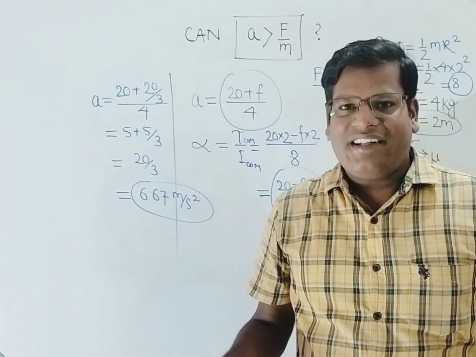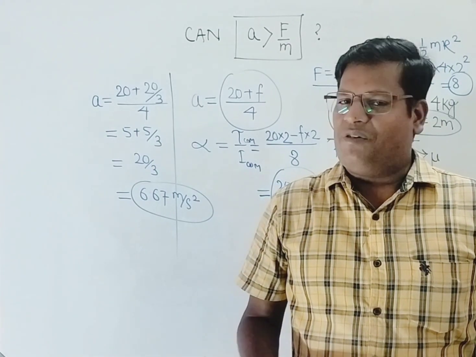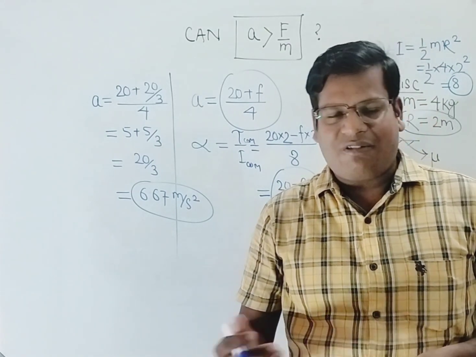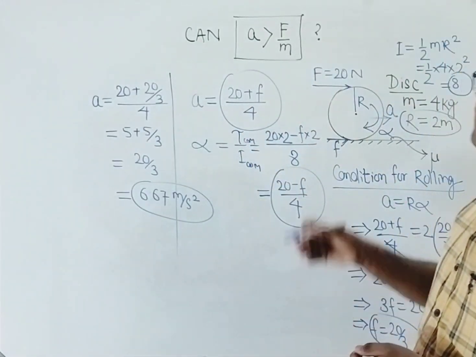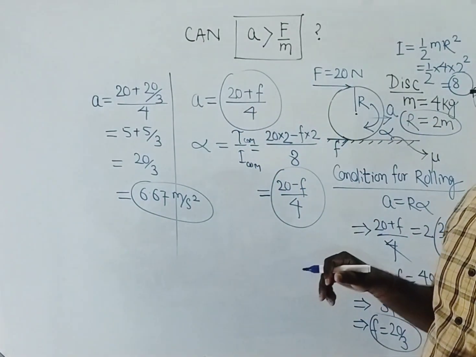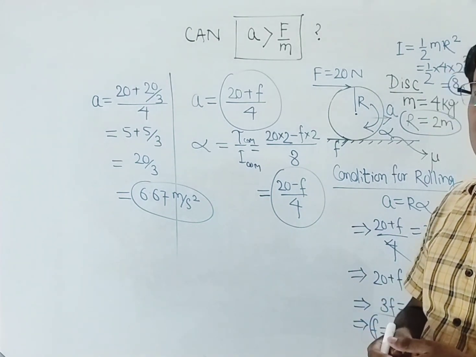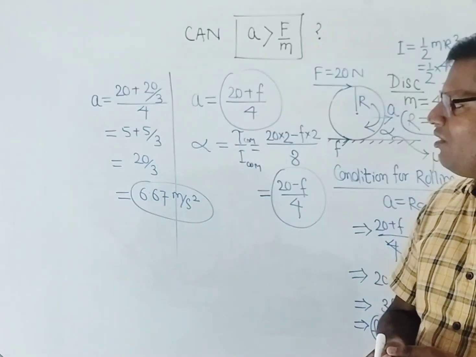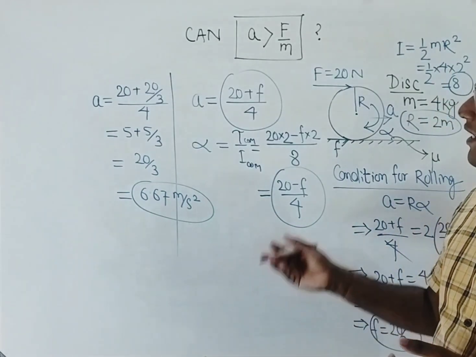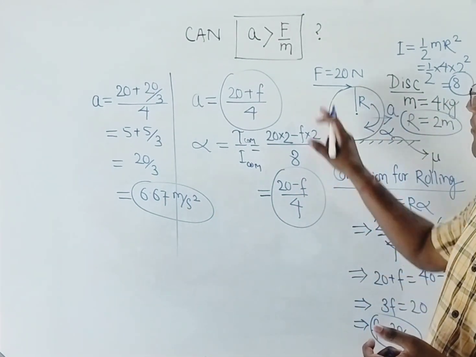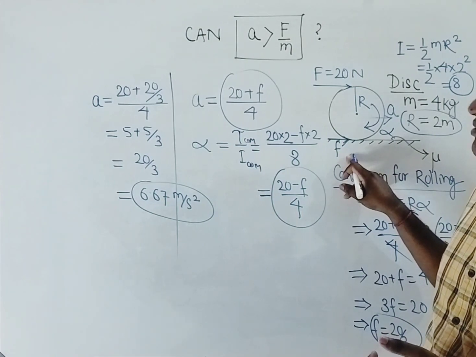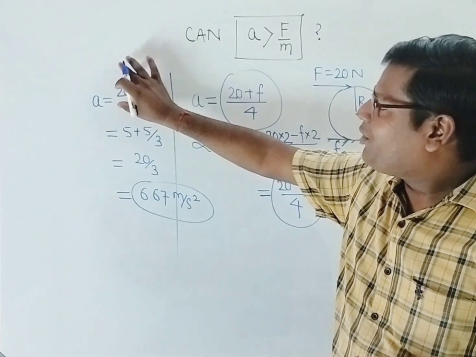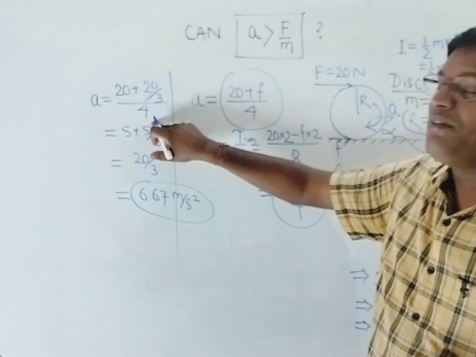Has Newton's law become invalid? We have heard that acceleration equals force by mass. So force is 20, mass is 4. So why is it not 20 by 4, that is 5? It is not 20 by 4 because when you are applying a force of 20 Newton, friction also starts acting. So the acceleration becomes total force, 20 plus 20 by 3, by 4.